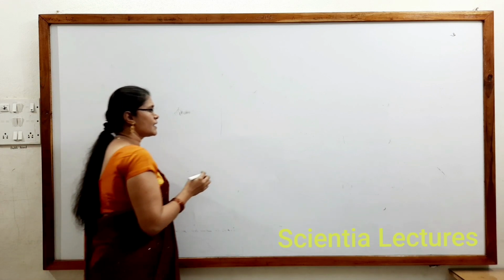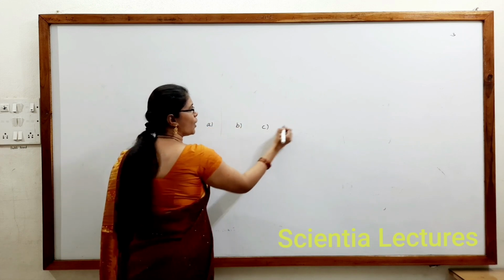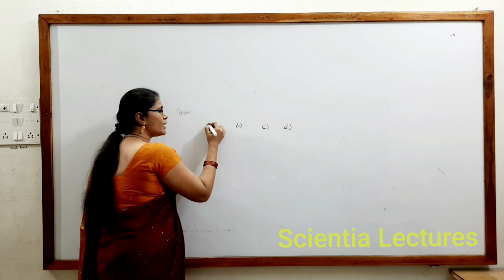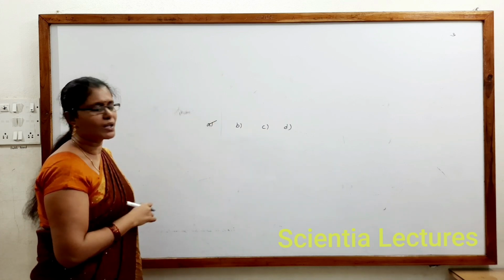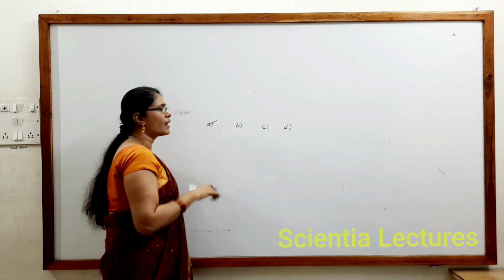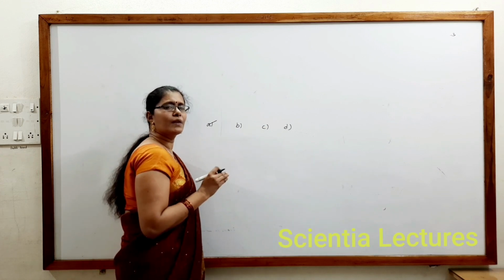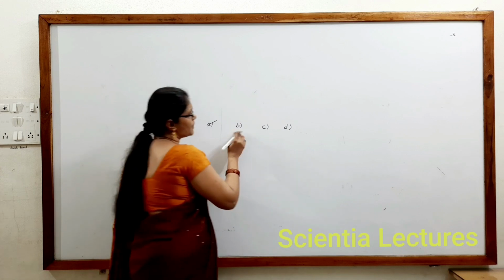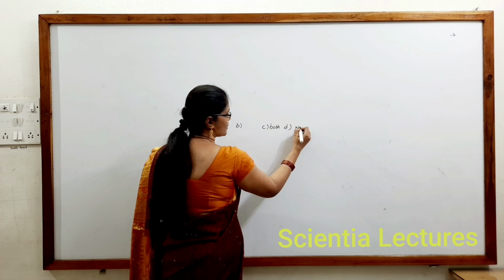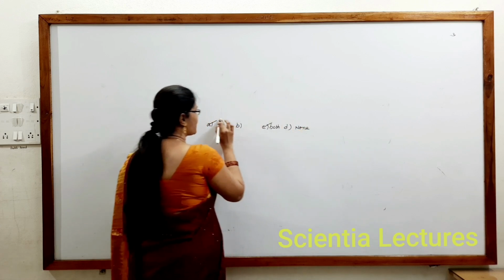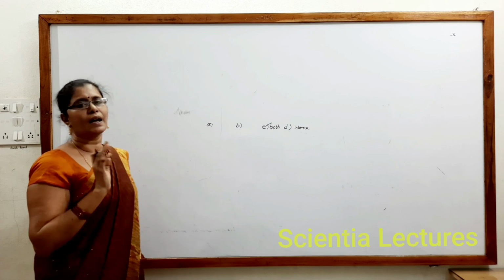Examination skill means, for some question with options A, B, C, D, you found A is correct, marked it and came out of the examination hall. Later, when you check the paper, you can clearly find that B is also correct, C 'both' is given, and D 'none' is also given. So what should be the correct answer? C is the correct answer. So don't write the answers in a hurried manner.